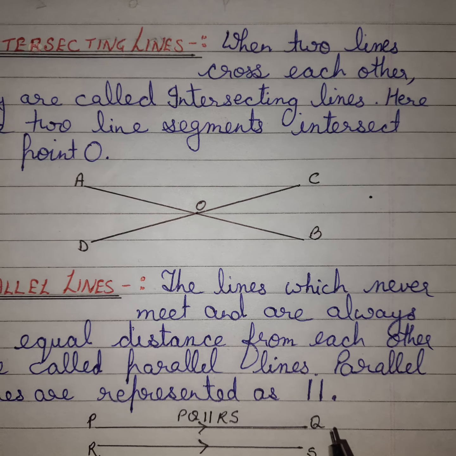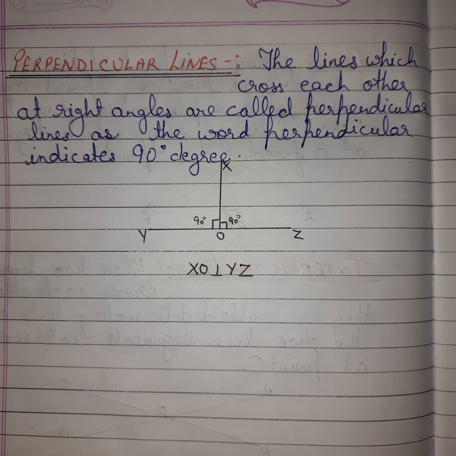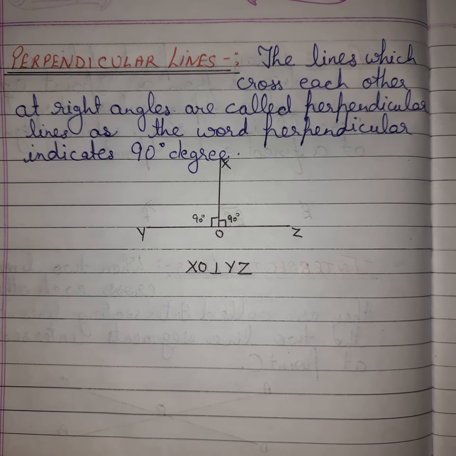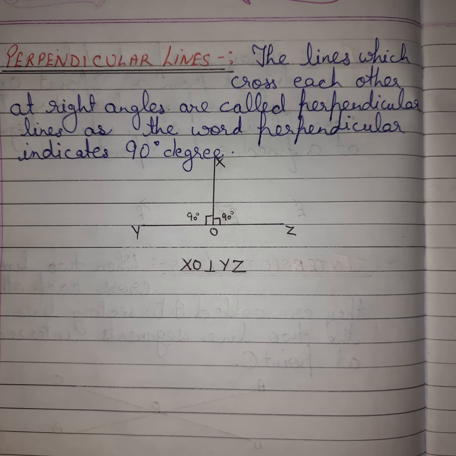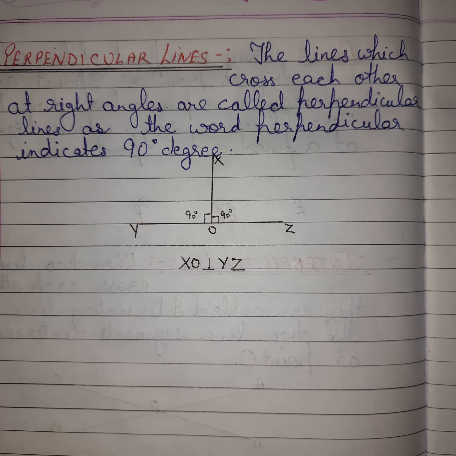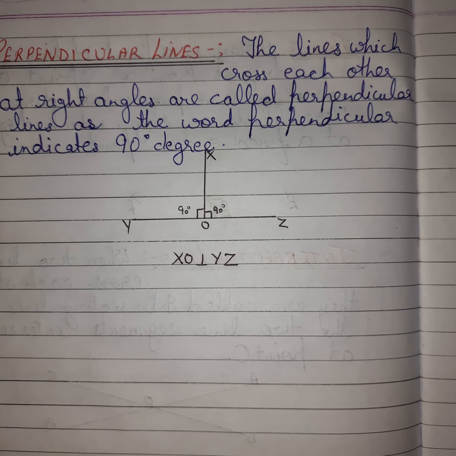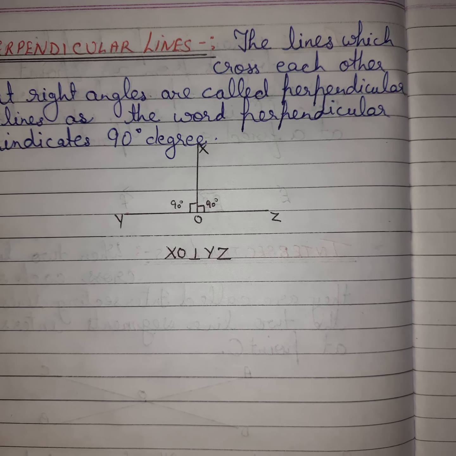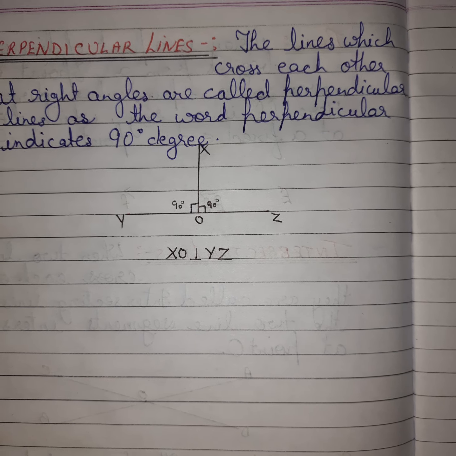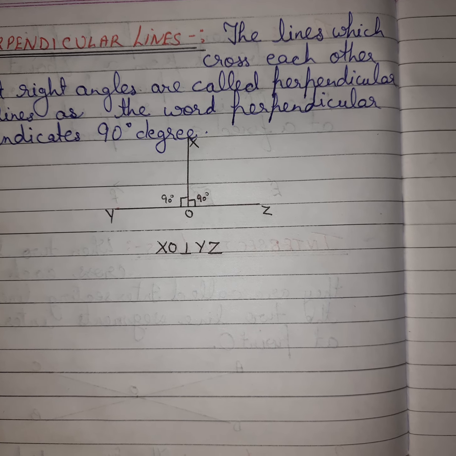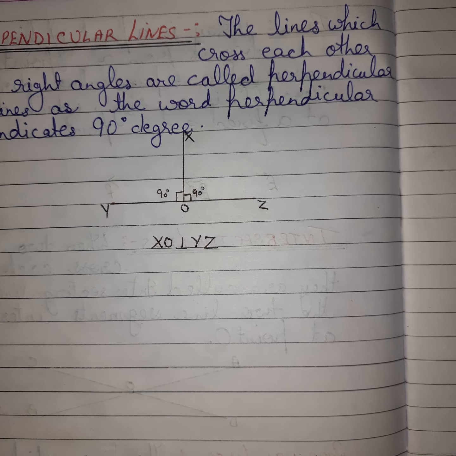Now next is perpendicular lines. Lines which cross each other at right angles are called perpendicular lines. The word perpendicular indicates 90 degrees, so by this we understand right angles. When two lines intersect each other at right angles, these lines are called perpendicular to one another.